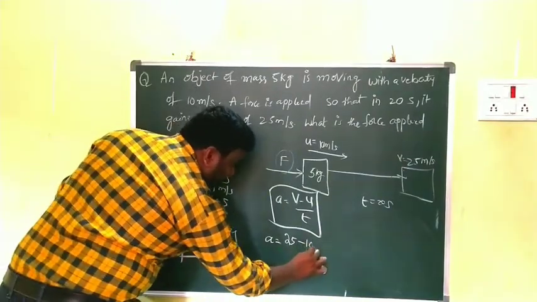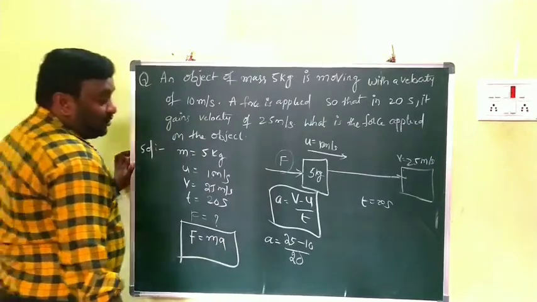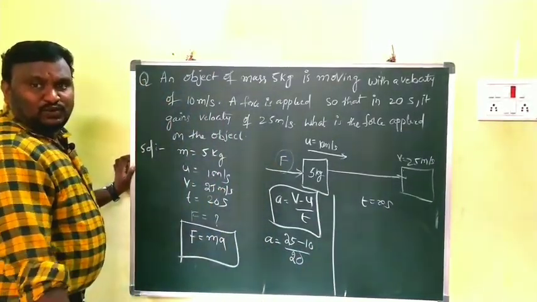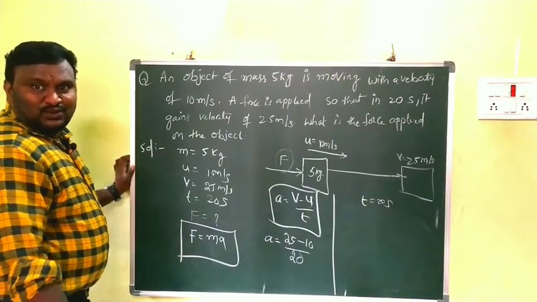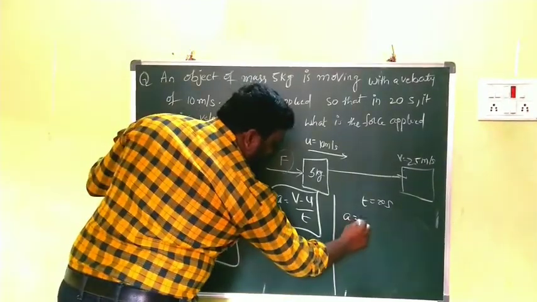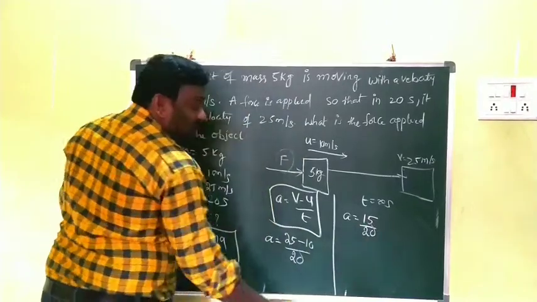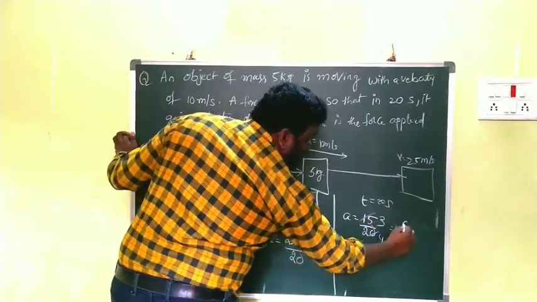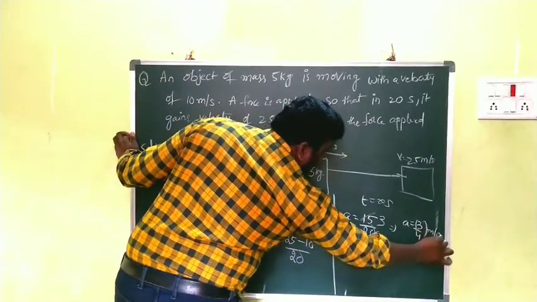by 20. 25 minus 10 is what? 15. So a is equal to 15 by 20. 5 3s are 15 and 5 4s are 20. Then a is equal to 3 by 4 meter per second square.